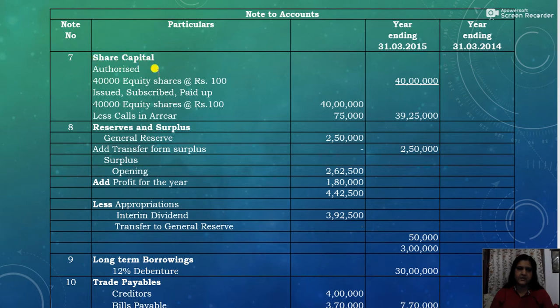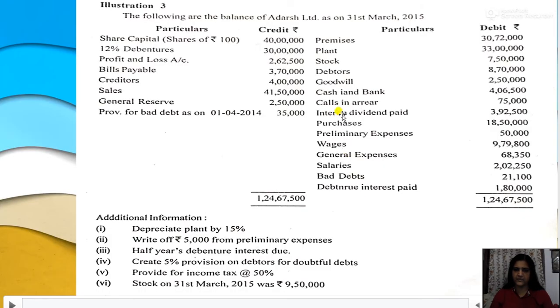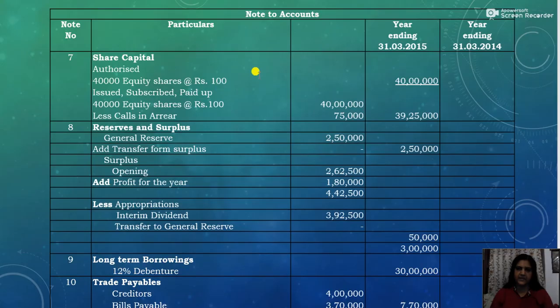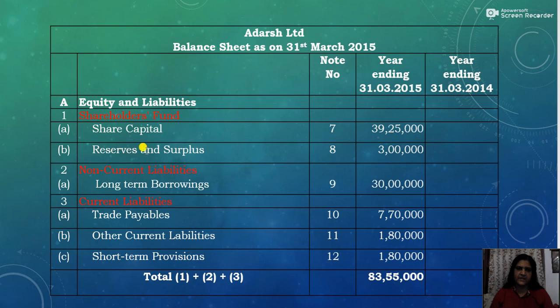Under share capital, authorized capital is 40,000 equity shares at the rate of rupees 100, that is 40 lakhs. Then issued, subscribed and paid up is 40,000 equity shares at the rate of rupees 100, that is 40 lakhs. Now here in the question there are calls in arrear of 75,000, which we have to write here. So 40 lakhs, less calls in arrear 75,000, the paid up capital will be 39,25,000. So we write share capital as 39,25,000.